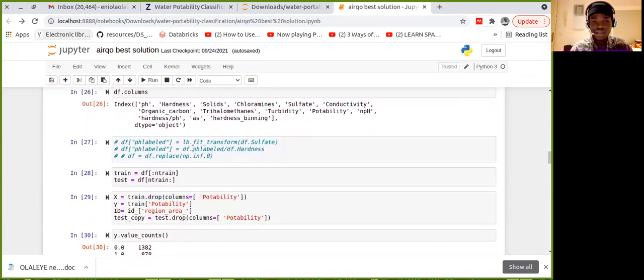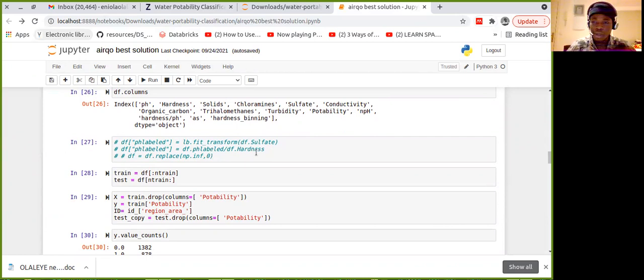Then after that, I tried some features again, which did not improve. I tried dividing the pH by the hardness. This did not improve.